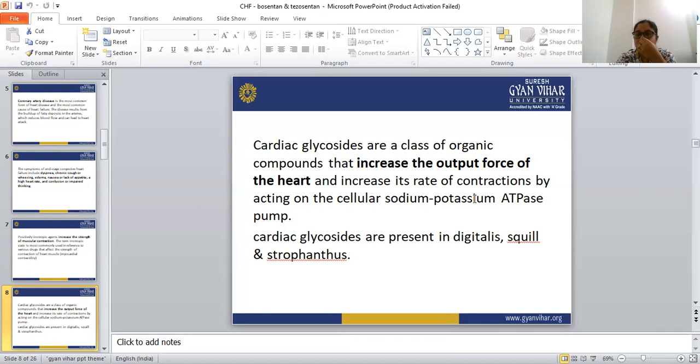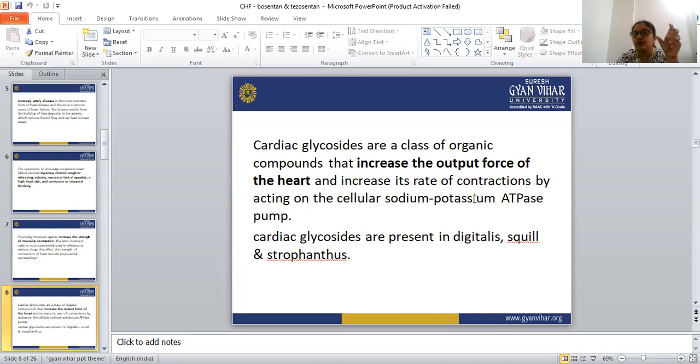In that condition, what happens? The amount of oxygen supply gets reduced. When the oxygen supply is reduced, the demand for oxygen increases. So the demand for oxygen is more than its supply. This is the short introduction of congestive heart failure.